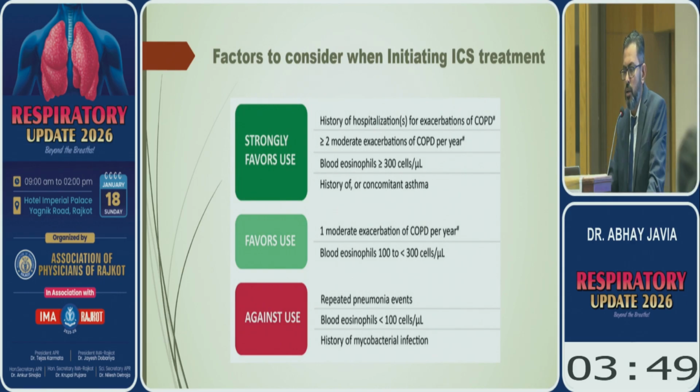We can still favor use of corticosteroid if the patient is having 1 moderate exacerbation per year and blood eosinophil count is more than 100. And guideline strictly advises against the use of corticosteroid in those patients who are having blood eosinophils less than 100, who are having history of mycobacterial infections, and who are having repeated lower respiratory tract infections.